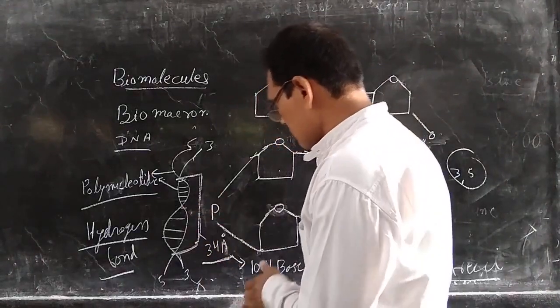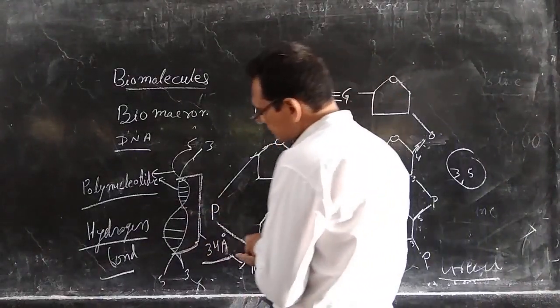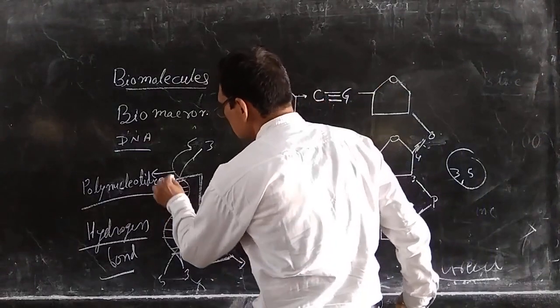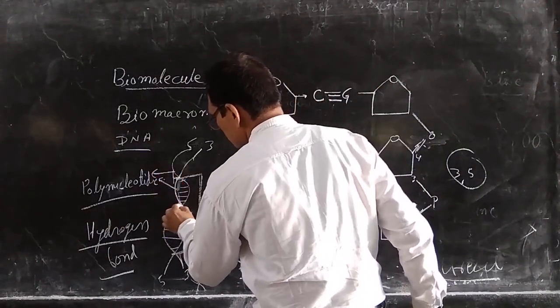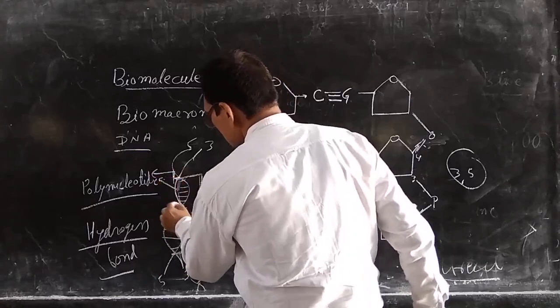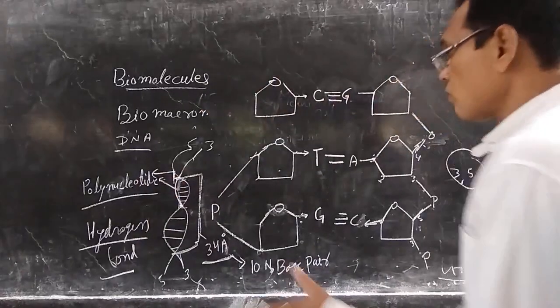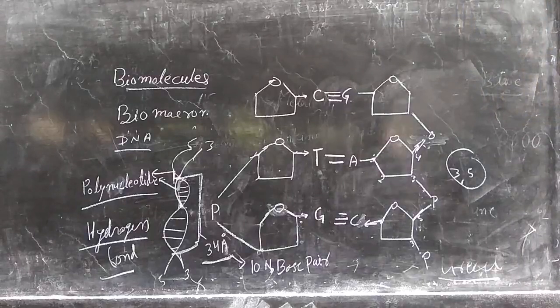It contains two grooves. One is the minor groove, another one is the major groove. This one is the major groove. दो groves होती हैं यहाँ पे. This is the major groove, this one is the minor groove. और दो नाइट्रोजन बेस पेयर के बीच की डिस्टेंस कितनी हो जाएगी, 3.4 angstrom.